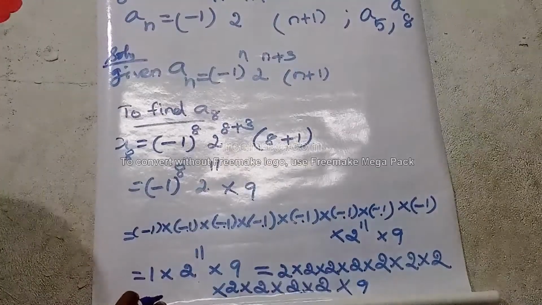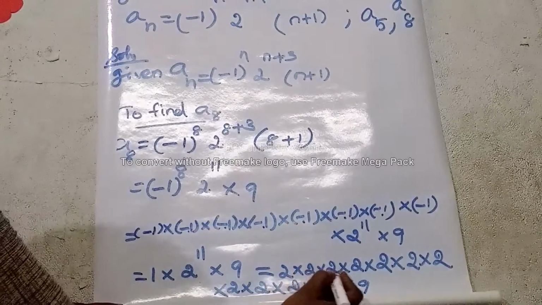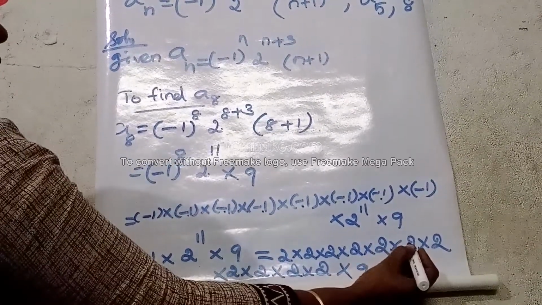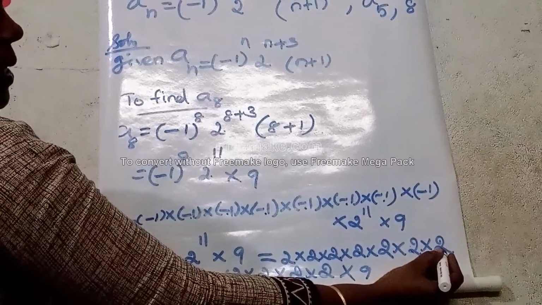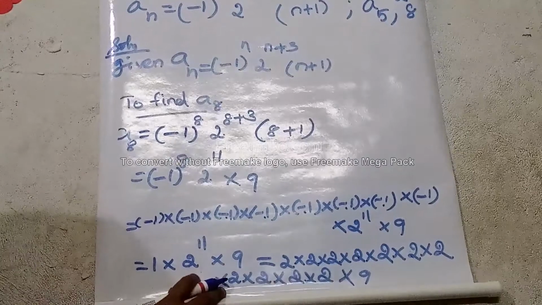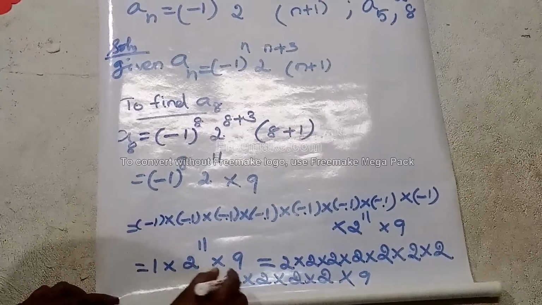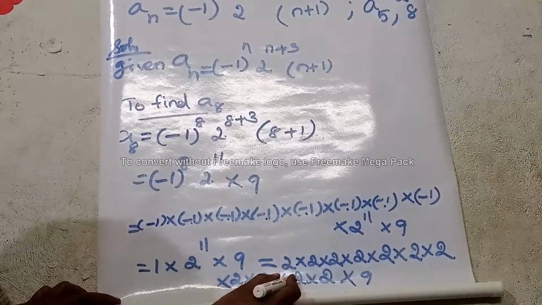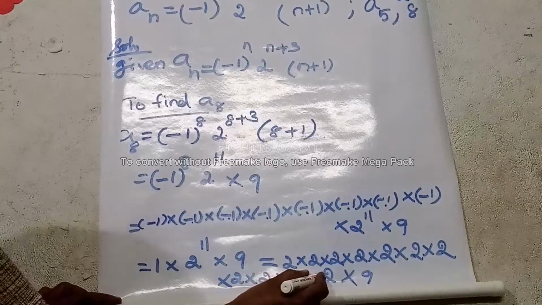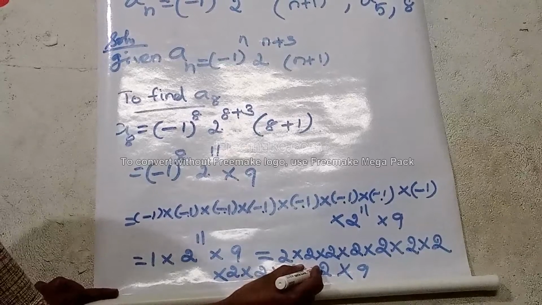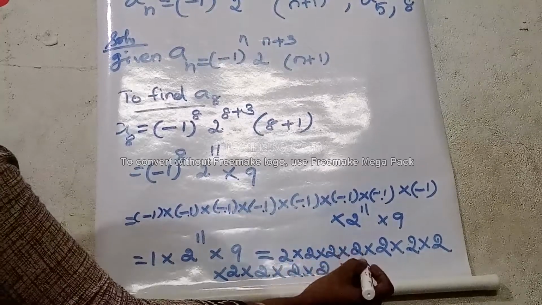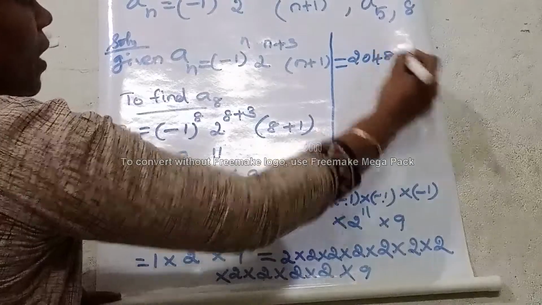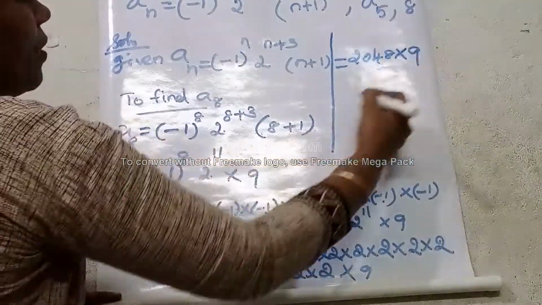Now let us multiply. 2 2's are 4, 4 2's are 8, 8 2's are 16, 16 2's are 32, 32 2's are 64, 64 into 2, 128, 128 into 2, 256, 256 into 2, 512, 512 into 2, 1024. 1024 into 2, what is 1024 into 2? 2048. So we can write 2048 into 9.